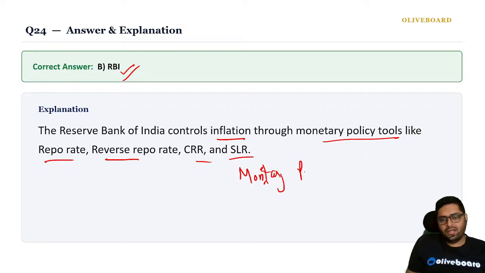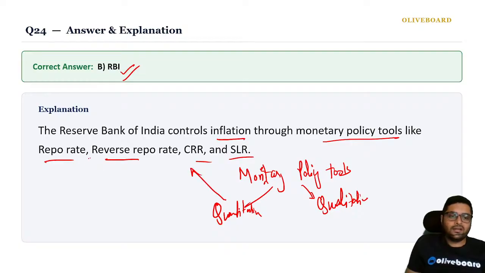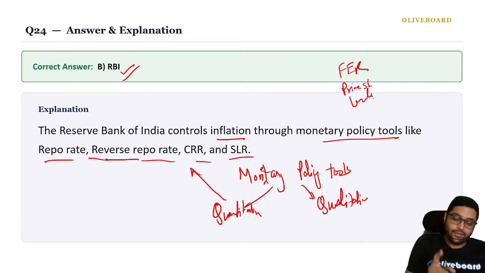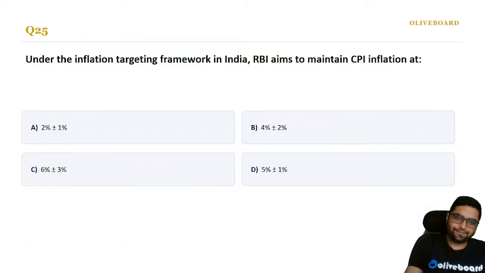Monetary policy, correct? There are two types of tools for monetary policy: quantitative and qualitative, correct? So these are all quantitative tools. Remember we had studied, है ना? So that is why RBI has the function. RBI also takes care of foreign exchange reserves, price stability, lender of last resort. If you would remember, there are 5, 6 functions of RBI.